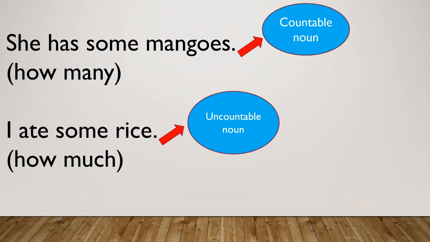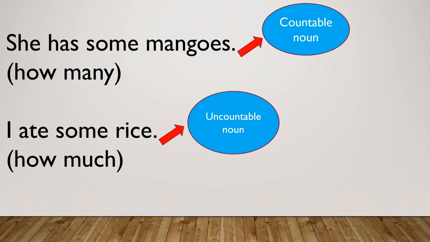But in the second sentence we cannot say that how many rice you want. Correct? Because we cannot count rice. So student, whenever we want to see whether an adjective is an adjective of quantity or an adjective of number, first we have to see the noun.